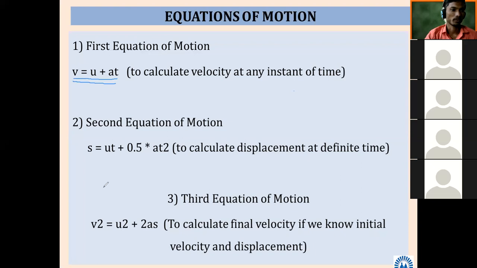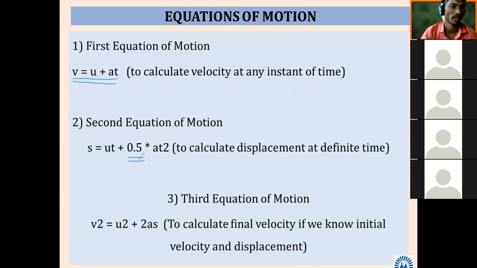S is equal to UT plus 1 half AT square. So that 1 half, here it is mentioned by 0.5. 1 half is nothing but 0.5. It is as simple as this. So you should not get confused. So famously we are saying S is equal to UT plus 1 half AT square.